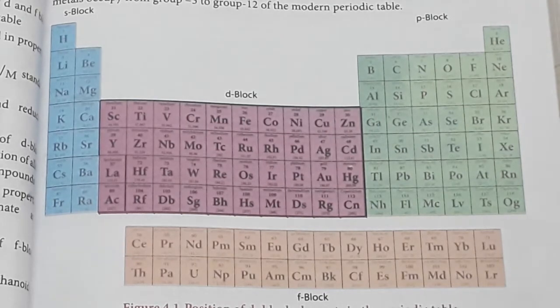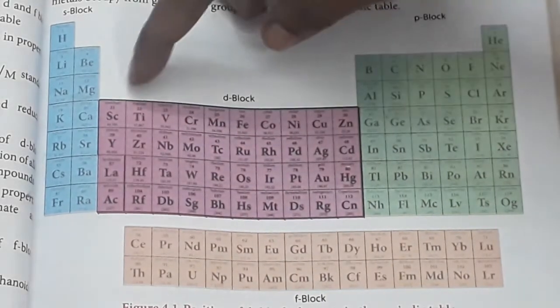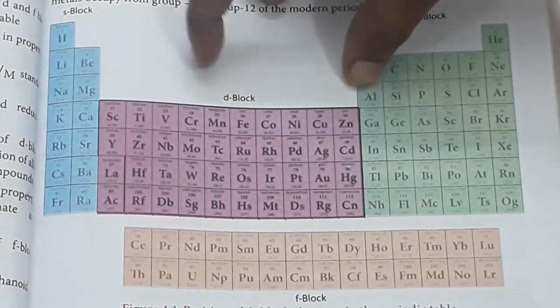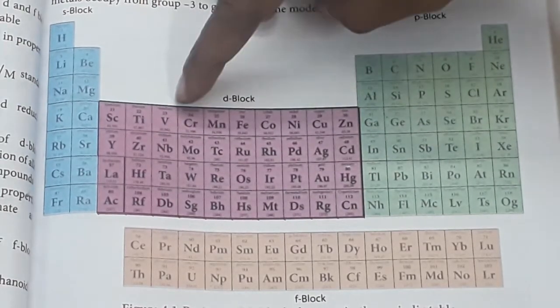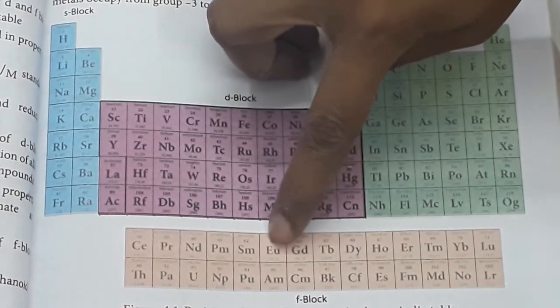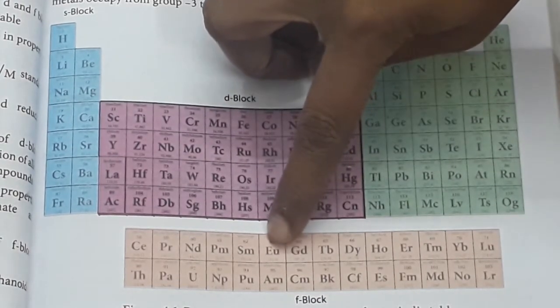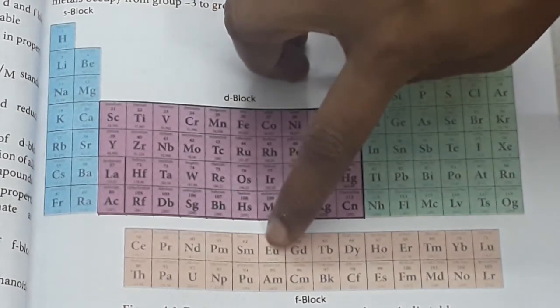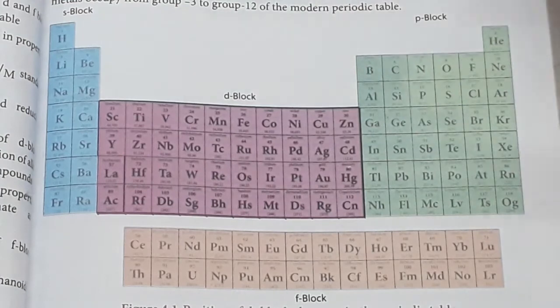For groups 3 to 12, you have to notice the pink colored scandium to zinc. This category is called the D block elements. This is the inner transition metals, the F block elements, which you also call actinides and lanthanides, okay. So this is the position of the D block elements in the periodic table.